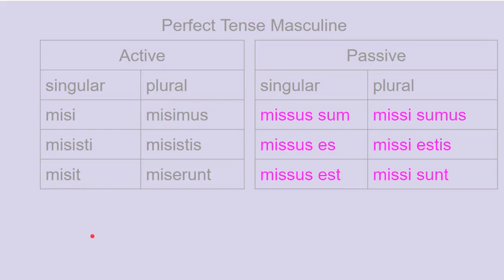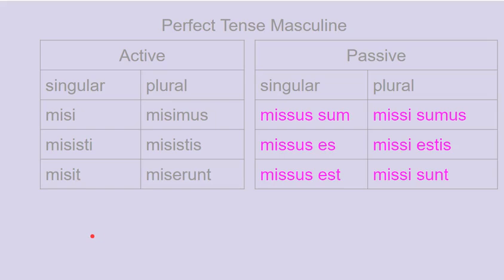In the passive, we have missus sum, missus es, missus est, missi sumus, missi estis, missi sunt. This is a 2-word form. There's the perfect passive participle, missus, missi, and then a form of the verb to be, sum, es, est, sumus, estis, sunt. So you have to know how to form that perfect passive participle, and you get that from the 4th principal part of the verb.